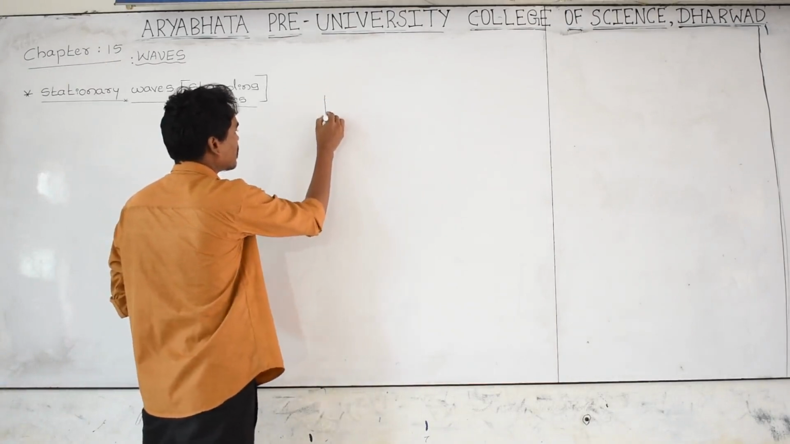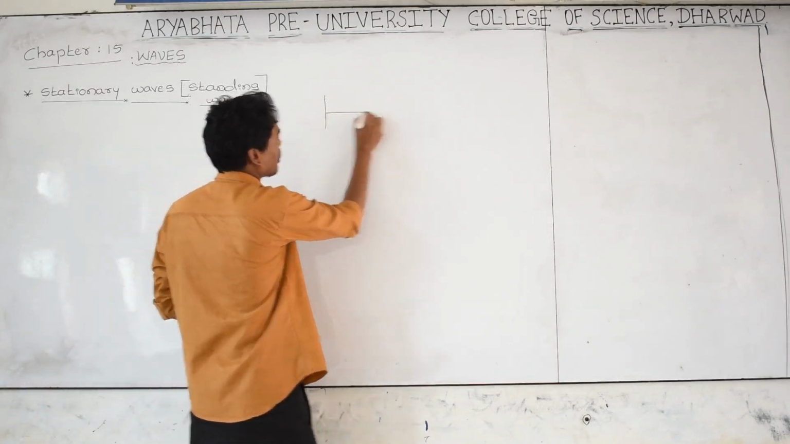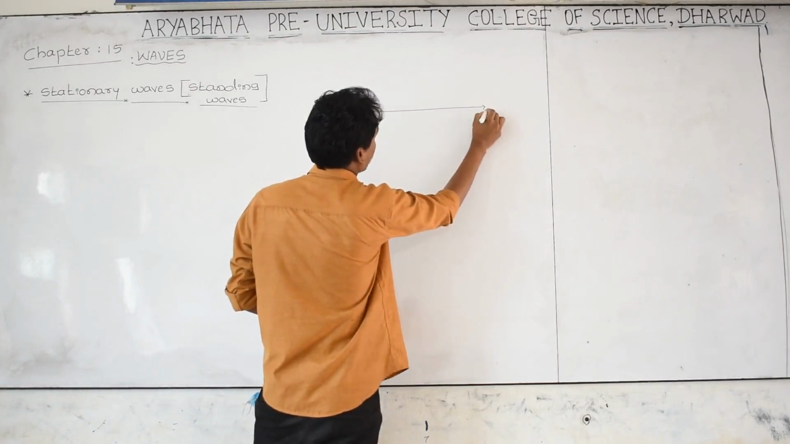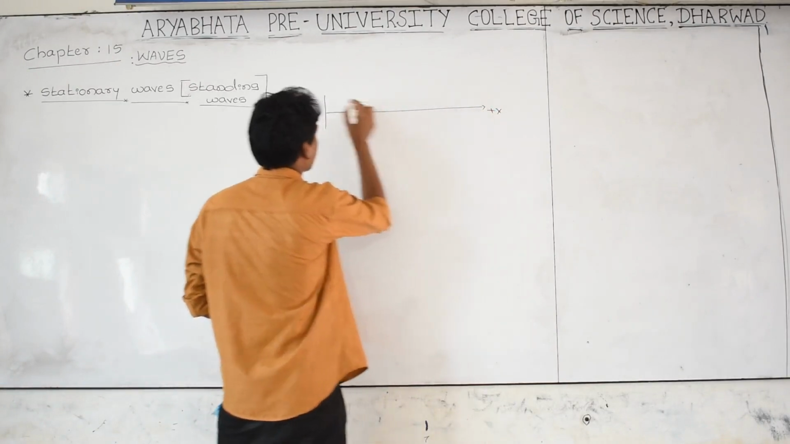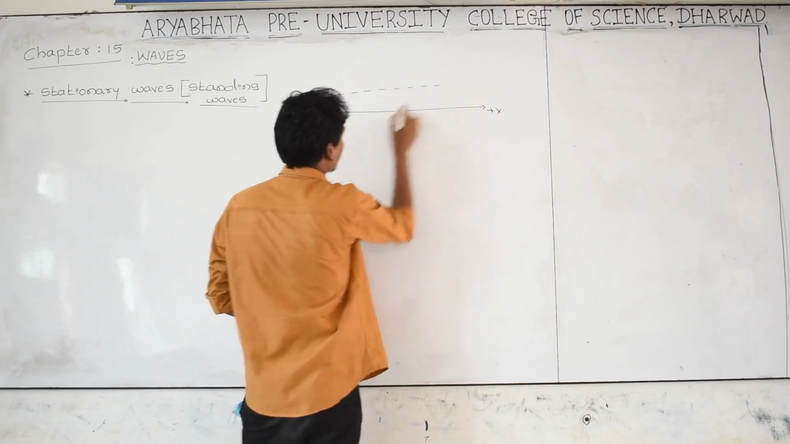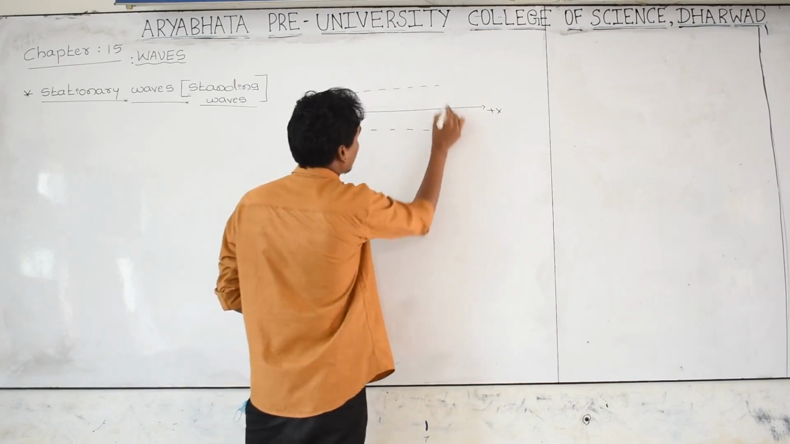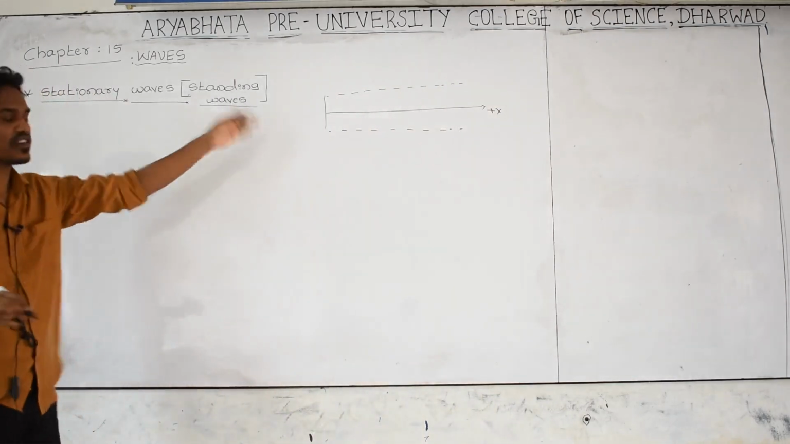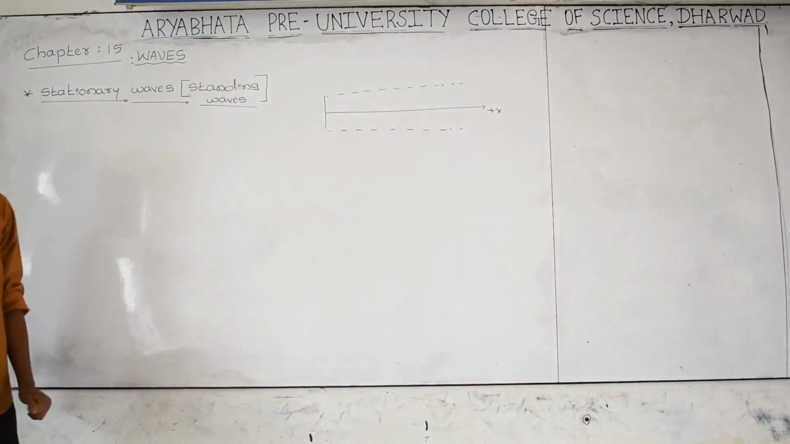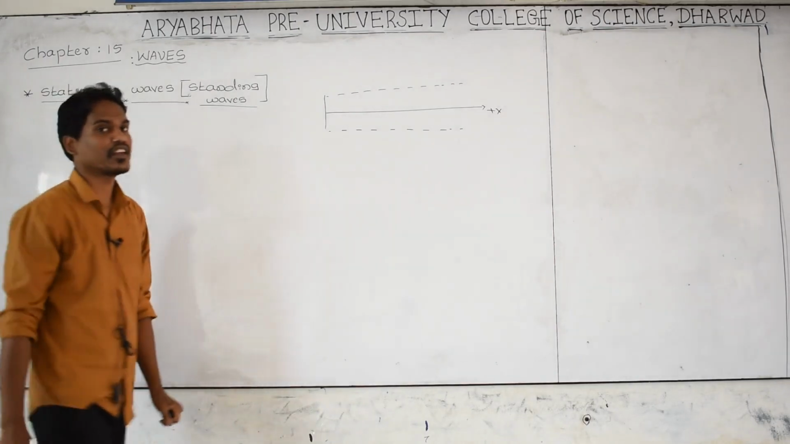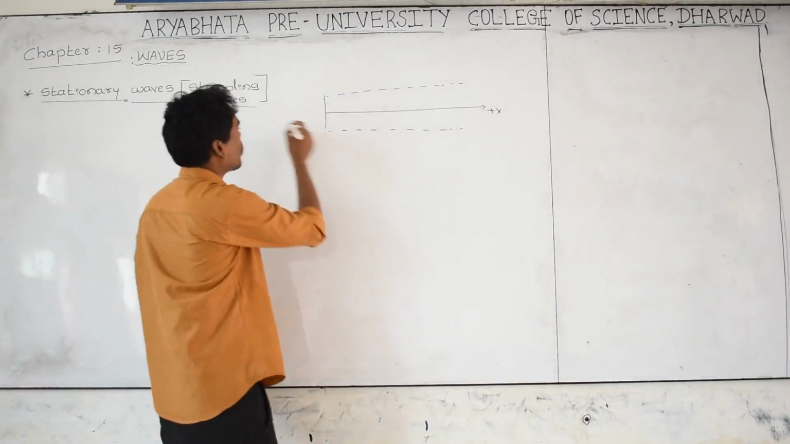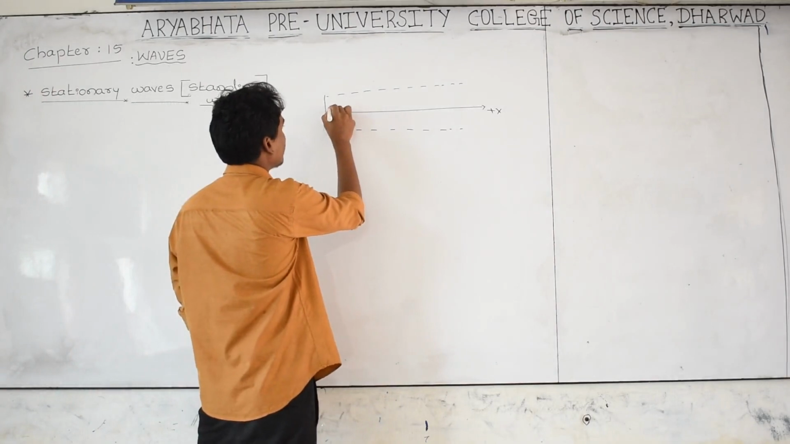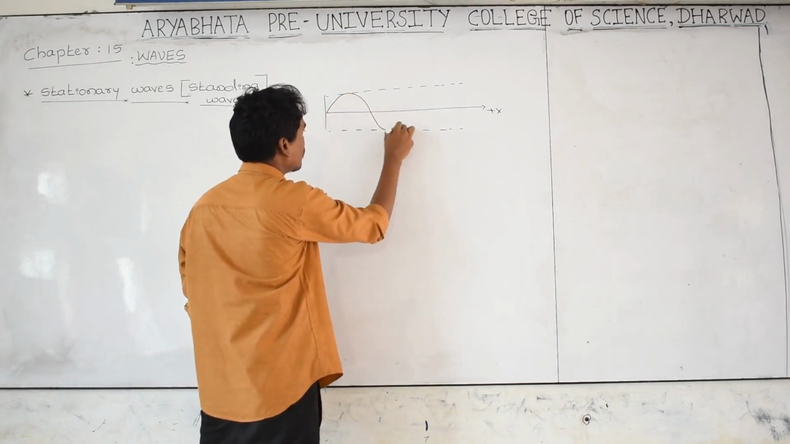Let us take this wave, the first wave I am taking. This is a first wave moving in positive x direction. Before going to the definition of a stationary wave, please understand the nature of this wave, then only will you understand standing waves. This is the first wave.